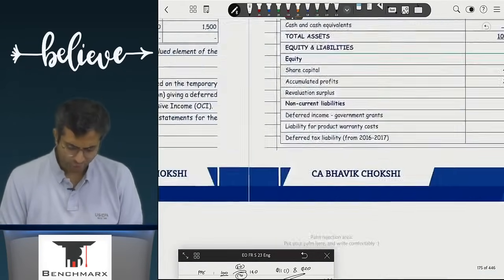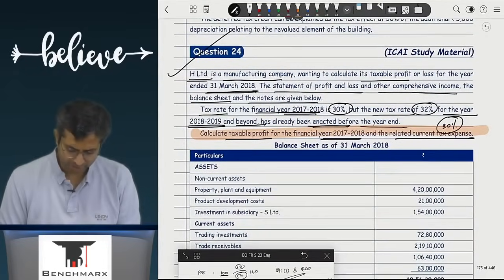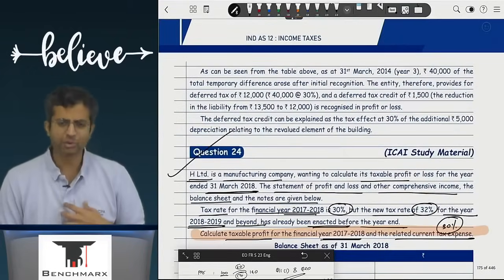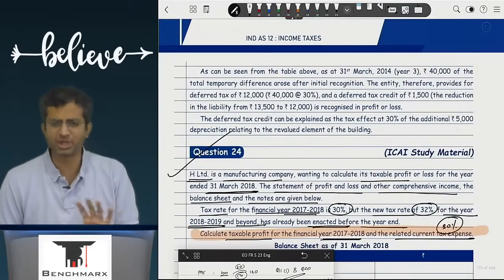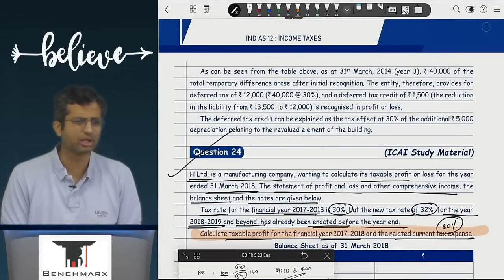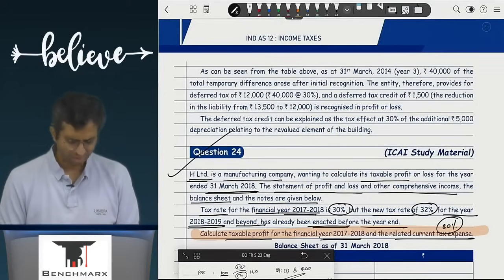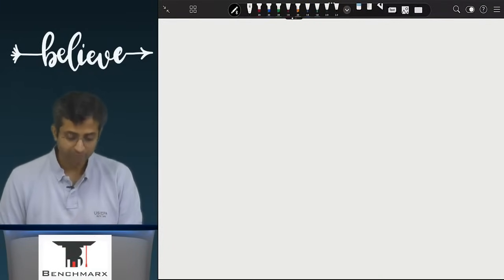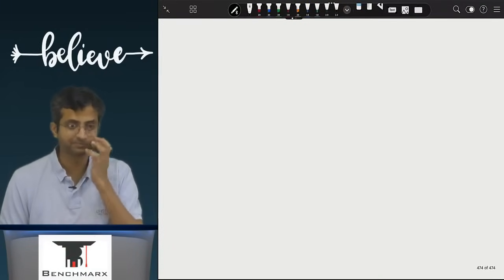So let us say over here, if we review this question, what is happening? First, question 24 is not asking you to calculate any tax base or anything. It is first asking you to calculate profit and then tax. So we will probably take that. So what is the current profit as per accounting?